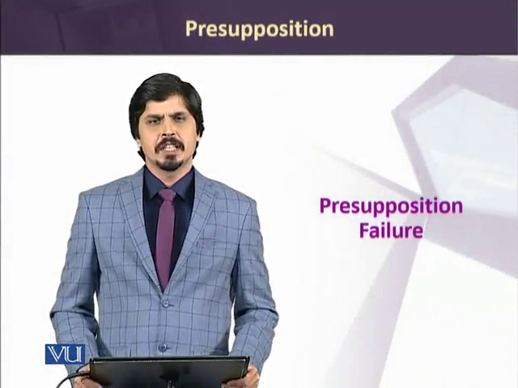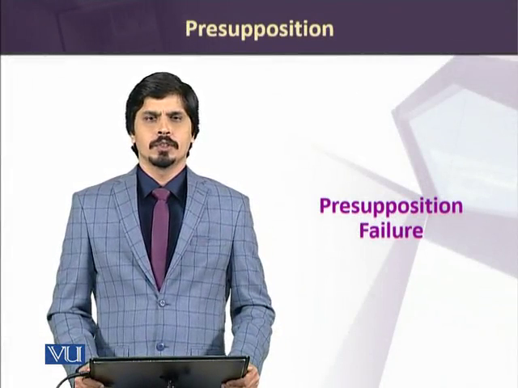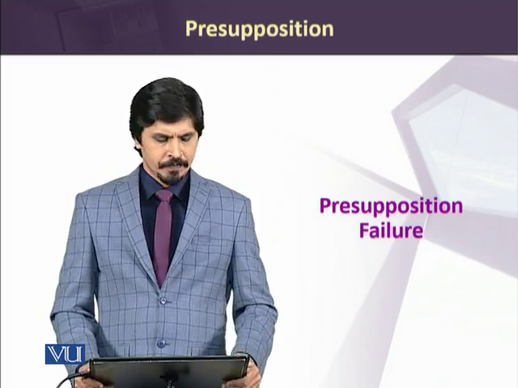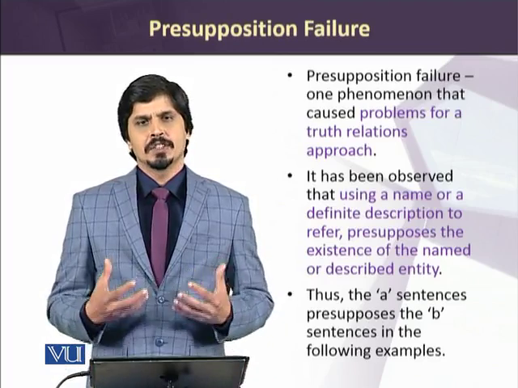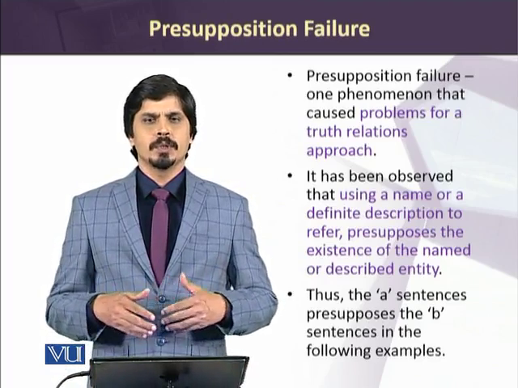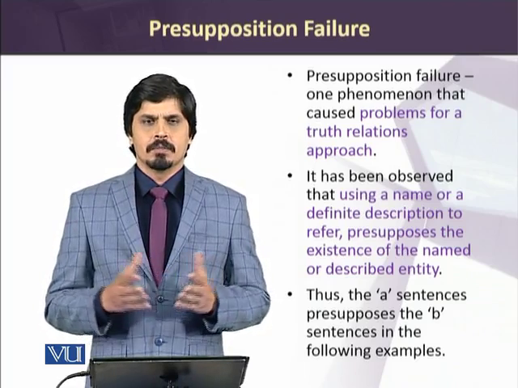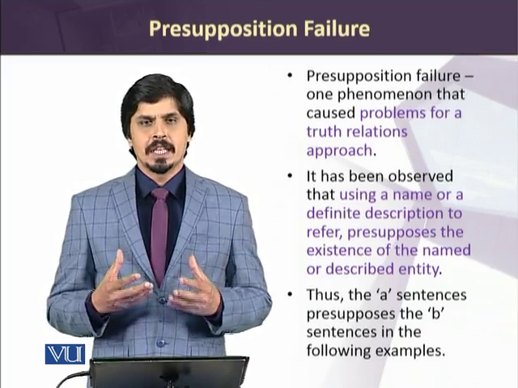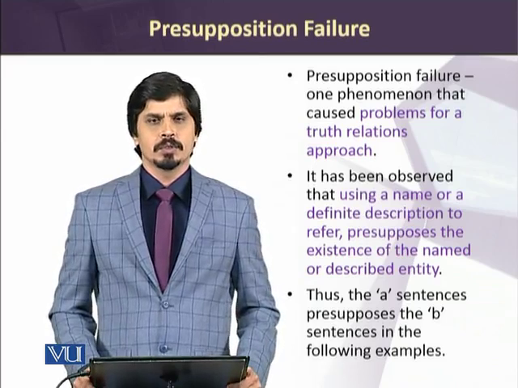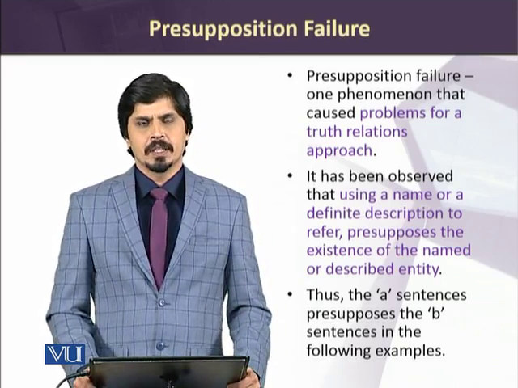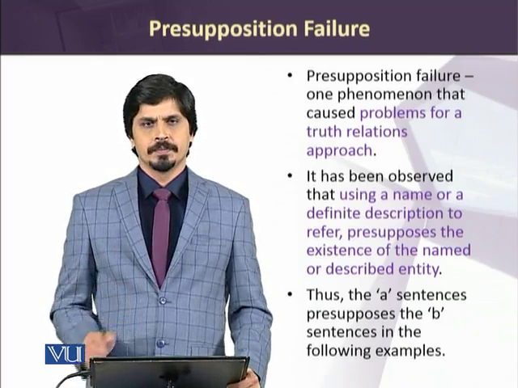Presupposition failure is an important area of understanding in relation to the overall knowledge of presuppositions and their meanings. It's a specific problem which emerges from truth relations knowledge about presuppositions, how we model our presuppositions in the form of truth relations. We all know that when we name something or use a definite description in order to refer to somebody or something in semantics, that presupposes that that particular entity exists in the world.